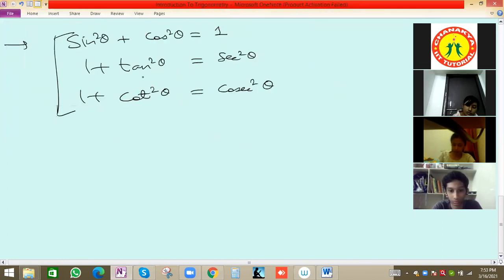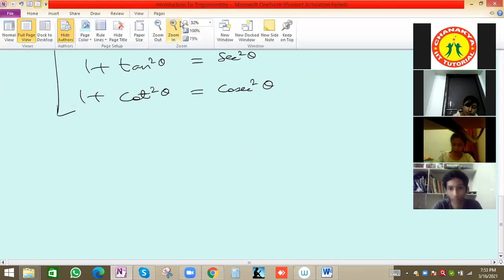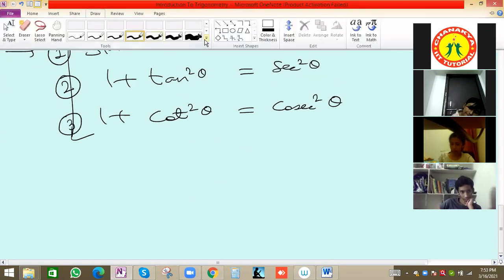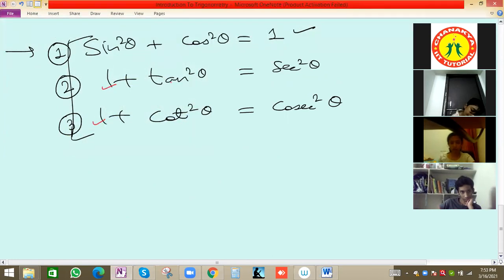See, sin square theta plus cos square theta is 1. First formula, and one by one we'll see. This is the first one: sin square theta plus cos square theta equals 1. The second one is 1 plus tan square theta equals sec square theta. The third one is very related to the second one. See, the opposite of tan is cot, so 1 plus cot square theta. Sec, the opposite we can write here, cosec. So 1 plus cot square theta equals cosec square theta. We'll see one by one.